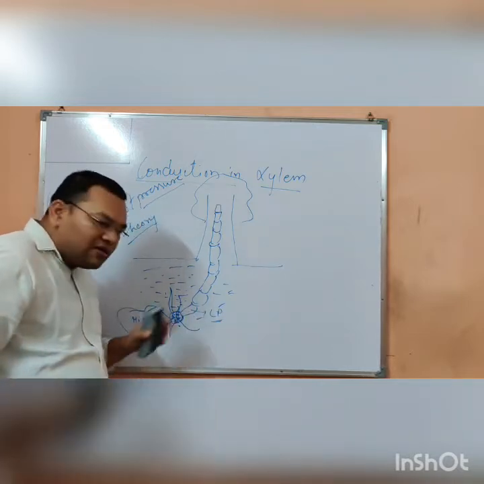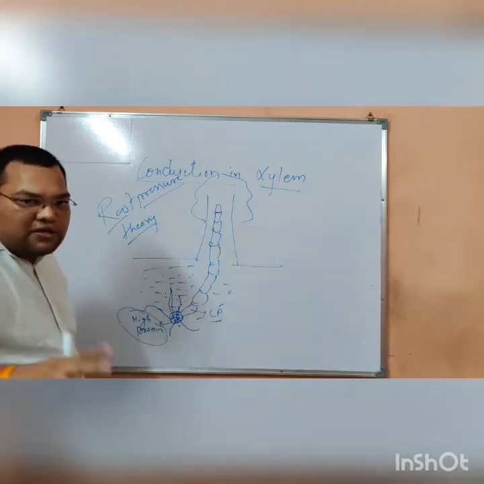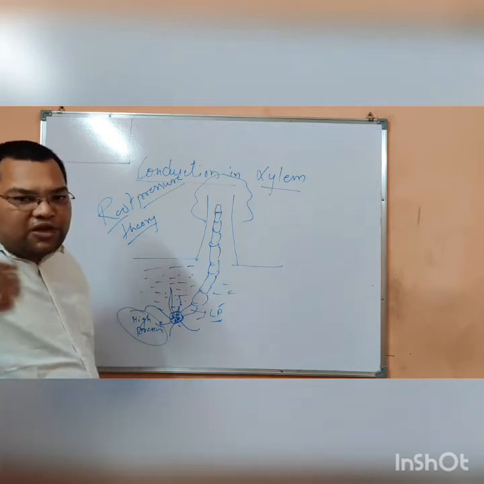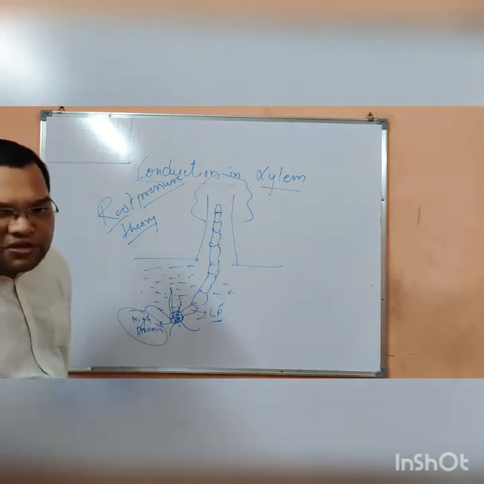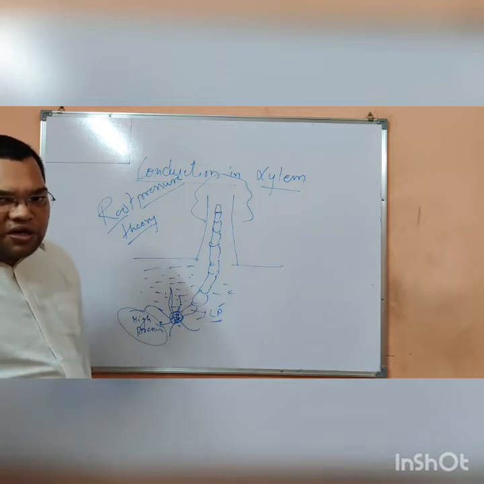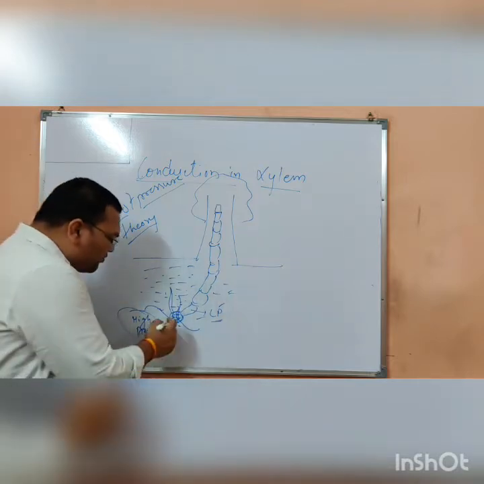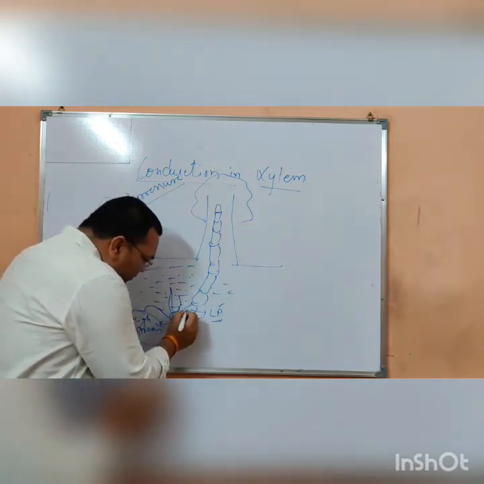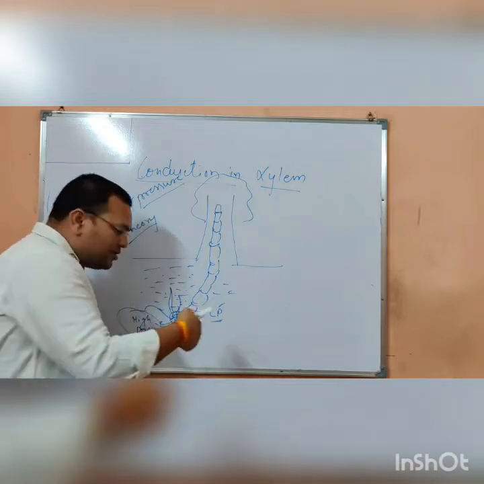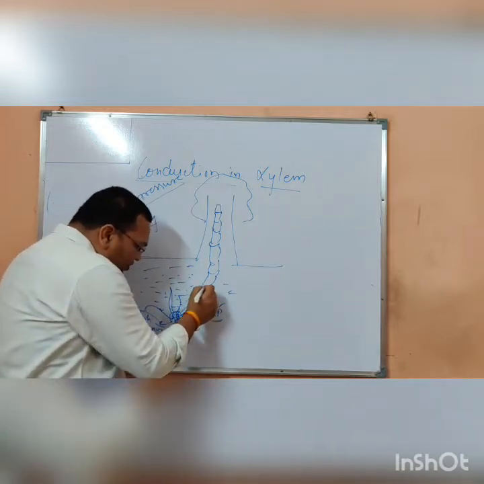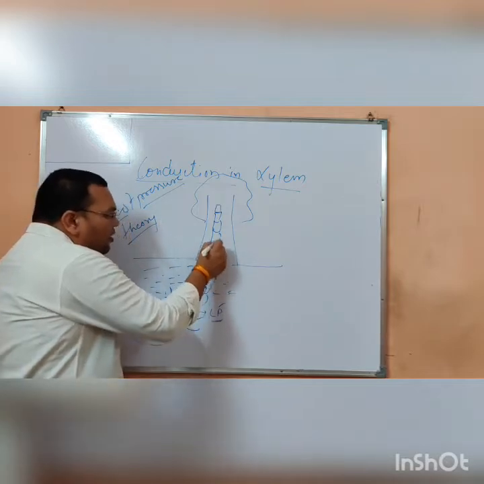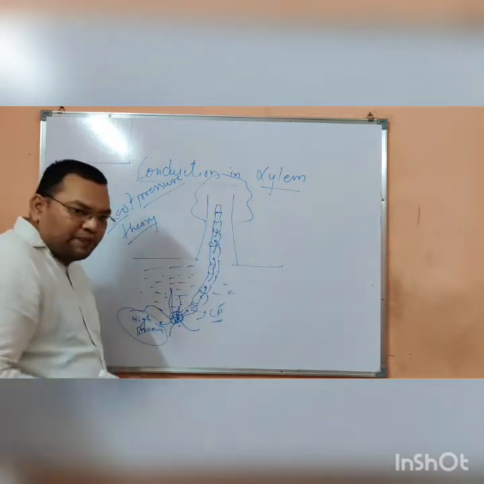In the adjacent cell, there is a low pressure. So the movement is there. We already studied that the movement is from the high pressure to the low pressure, which is known as diffusion. Diffusion we already studied in the 9th class. So diffusion of the water is there. Now again the same condition occurs, and the movement of the water is there.